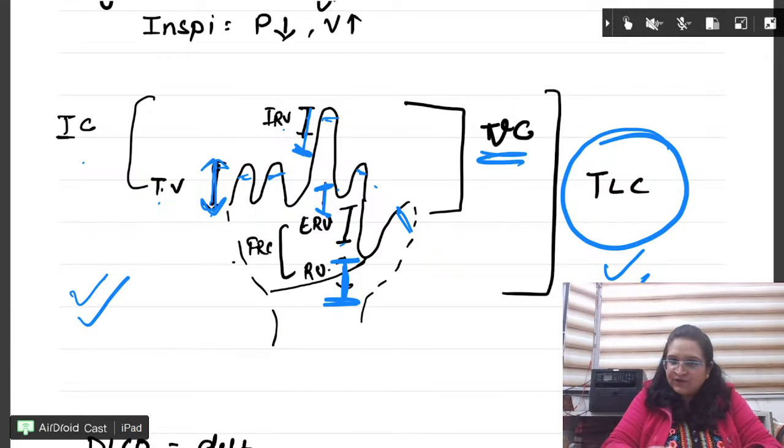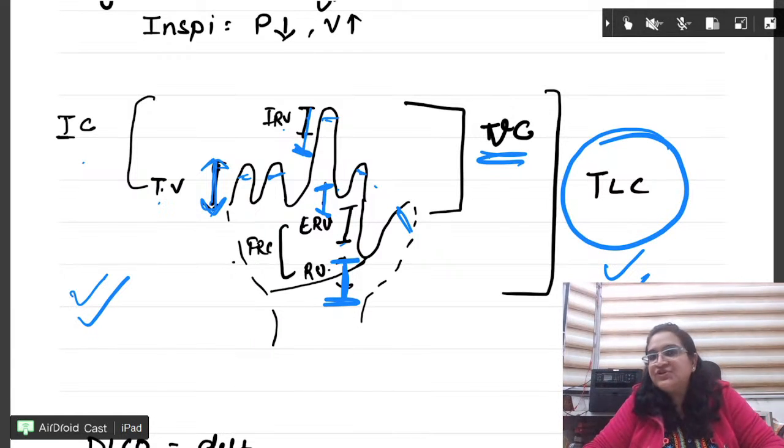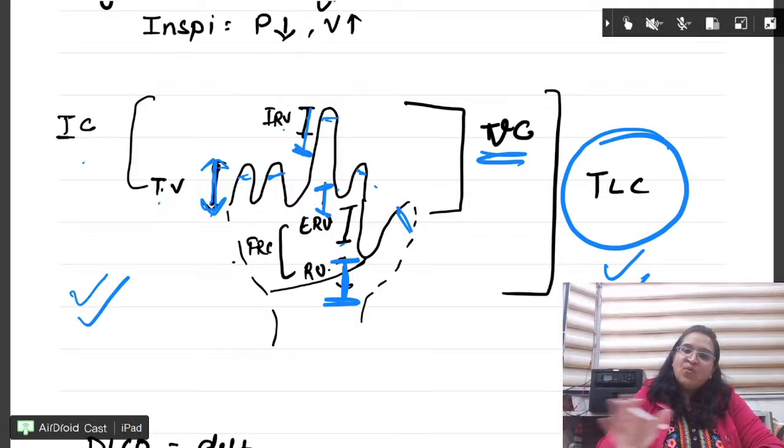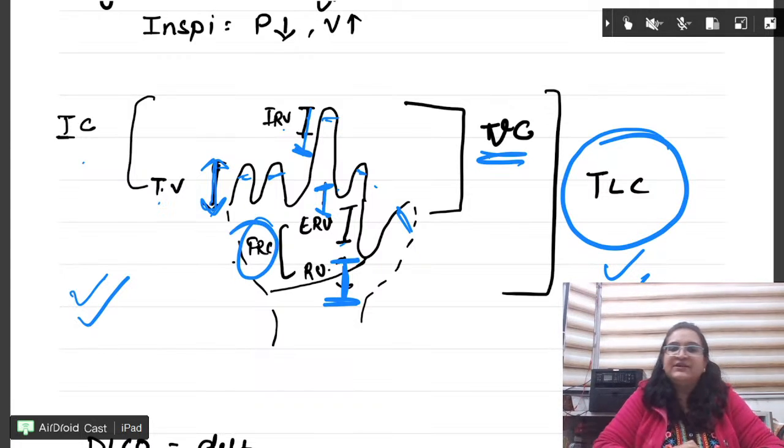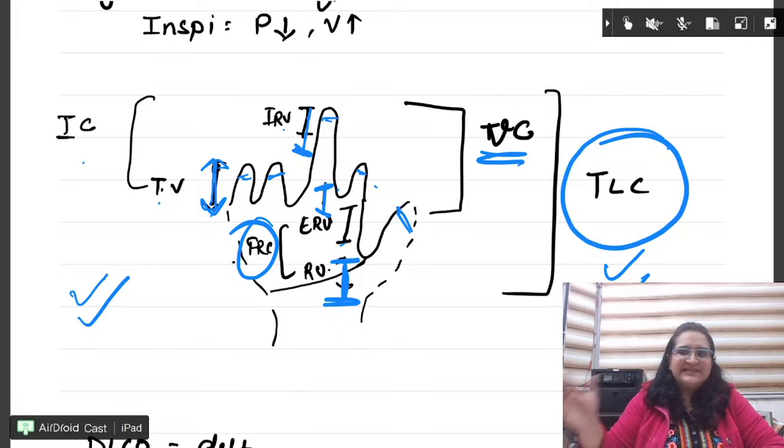Okay? So if you do like this, these are the probable questions which are going to come. What is FRC? It is going to come. Definition, and if possible learn the numerical value for residual volume and tidal volume. Okay? Vital capacity ki learn kar lo. Otherwise, if you don't remember the values, it's okay, because recent trend shows that they will focus on the concept, right?